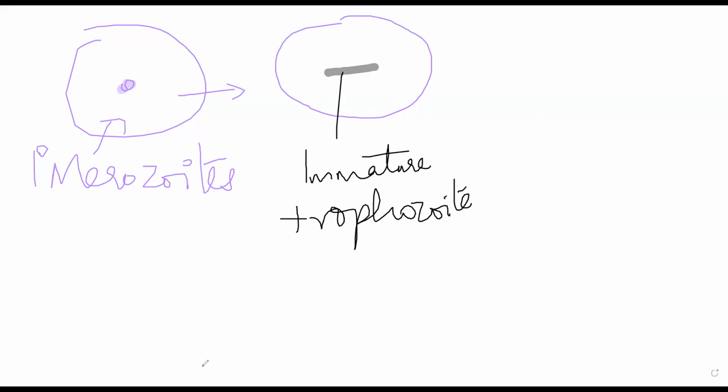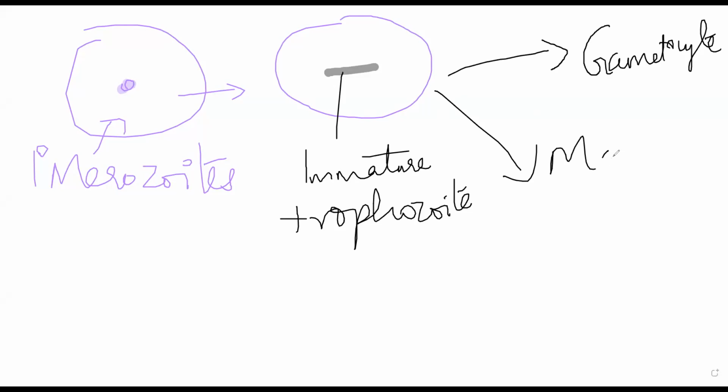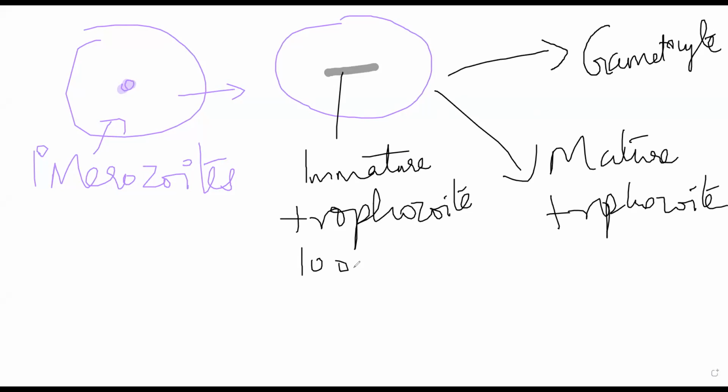Some of these immature trophozoites will form a gametocyte. Some of these will form a mature trophozoite. Imagine initially we had 1000 merozoites which gave rise to 1000 trophozoites. इसमें से 500 gametocytes बन गए and 500 mature trophozoites.